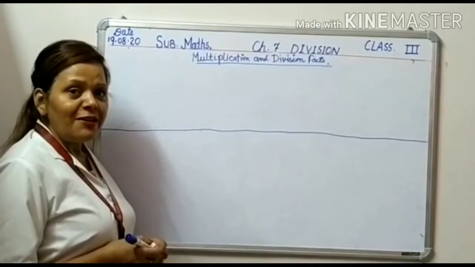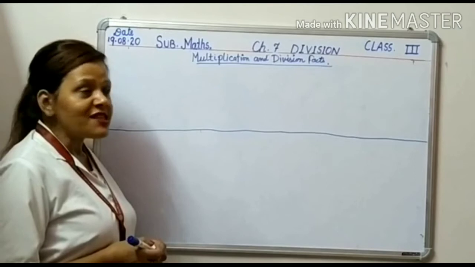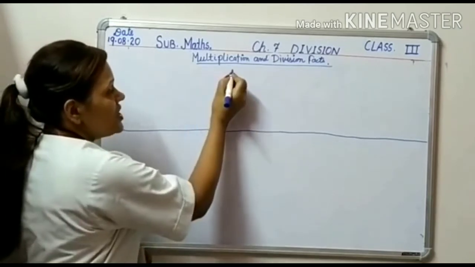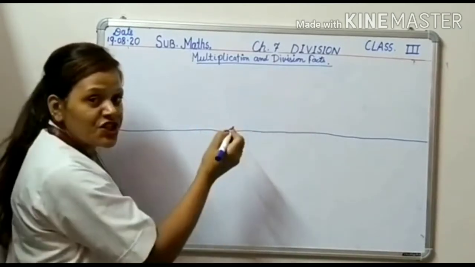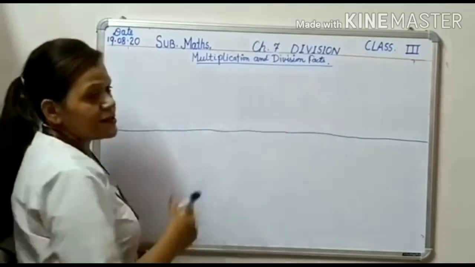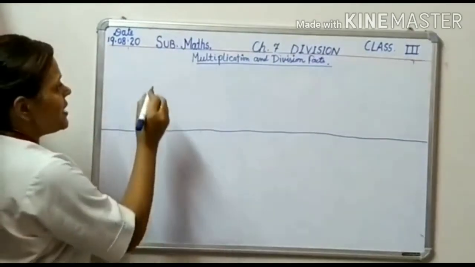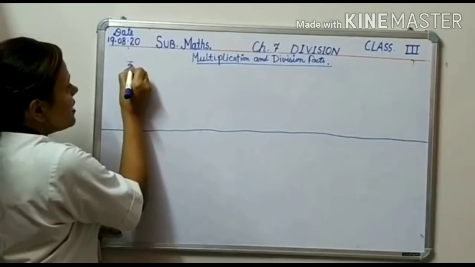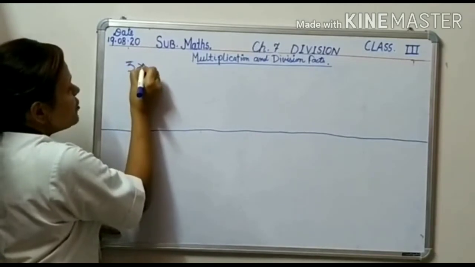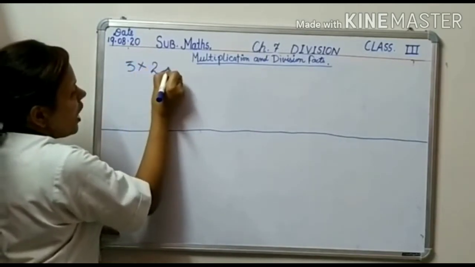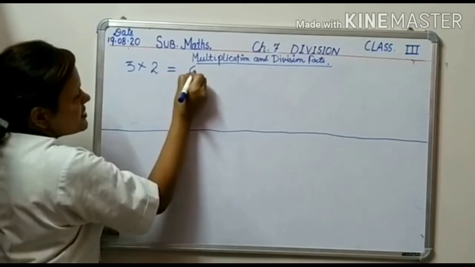Now children, we will study multiplication and division facts. See here. 3 into 2, how much? 6.